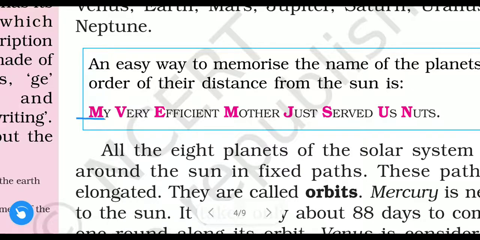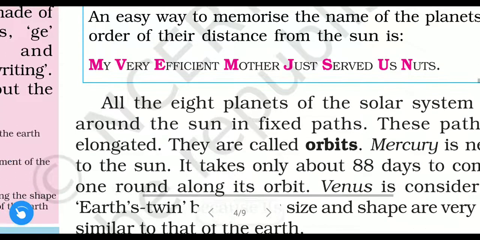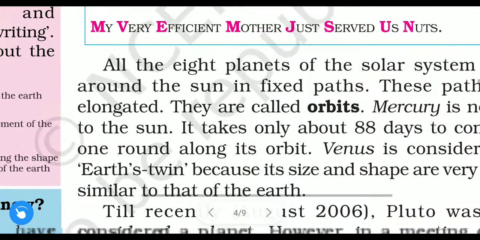My, M, means Mercury, which is near to the sun. After that, V is Venus. Venus is near to the sun. Third one is the Earth. All these are as per their distances from the sun.